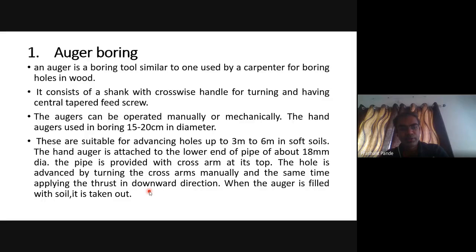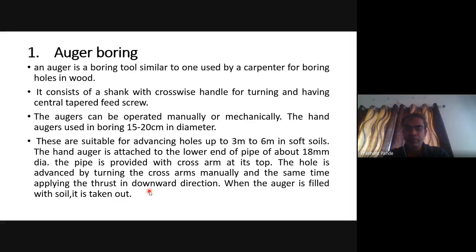Auger boring is similar to the tool used by a carpenter for boring holes in wood. It consists of a shank with a crosswise handle for turning and having a central tapered feed screw, and this is operated either manually or mechanically.